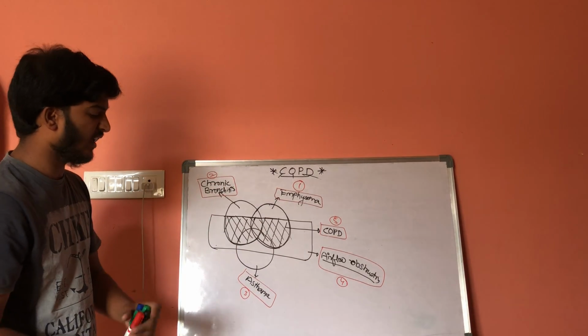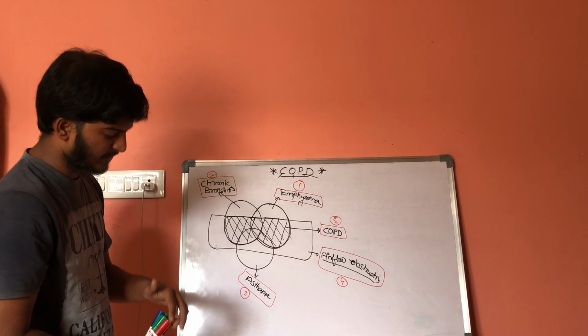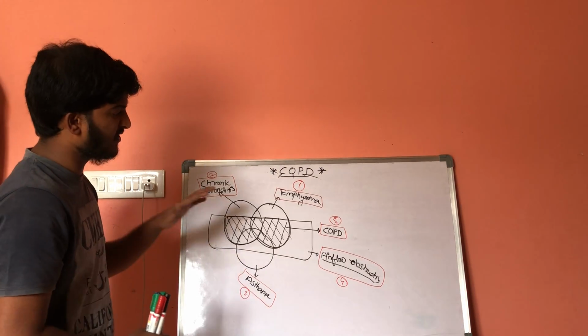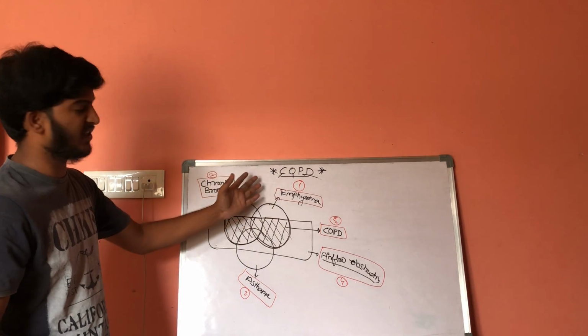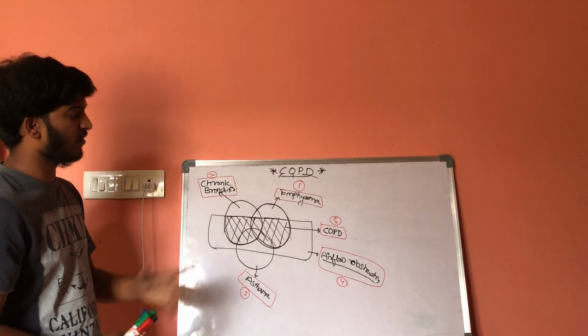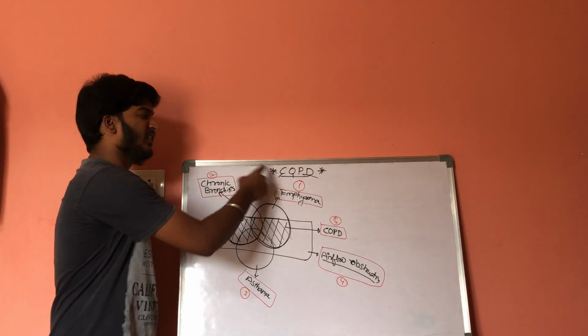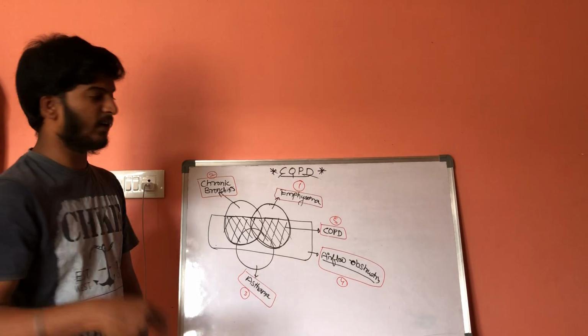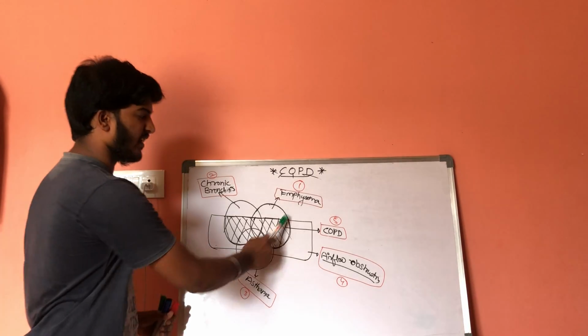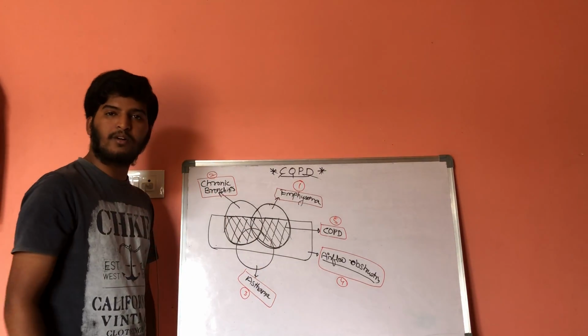Now let us discuss the pathophysiology, the pathology involved. Before discussing the pathology, the classical examples of COPDs are, first one emphysema, second one chronic bronchitis.